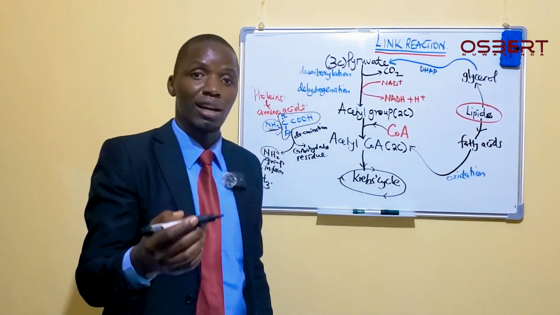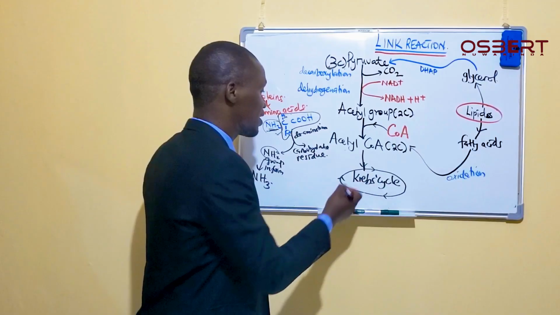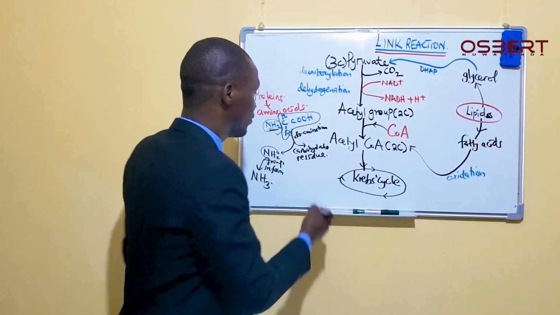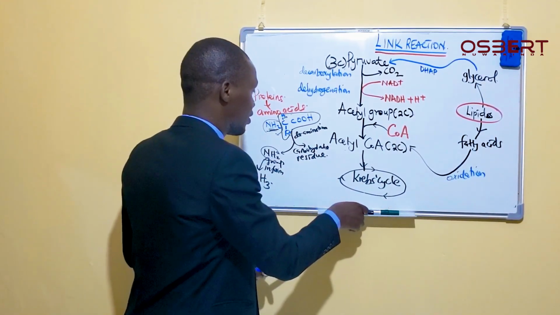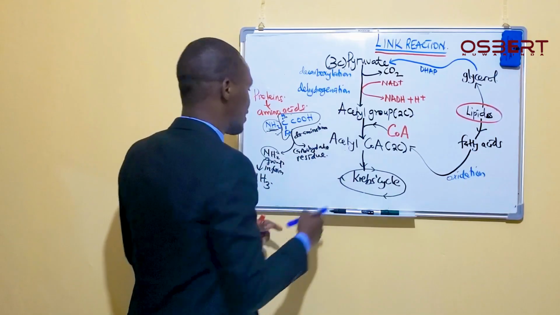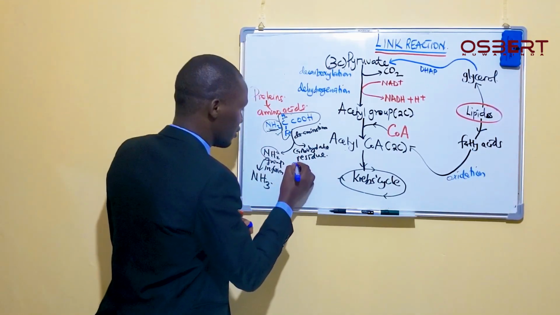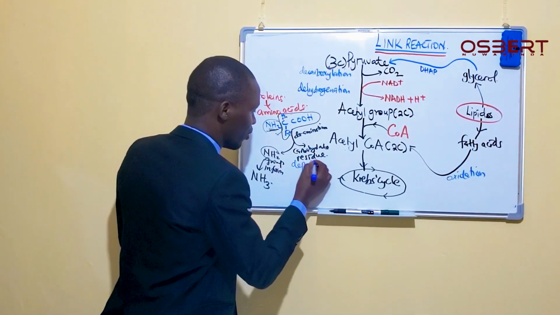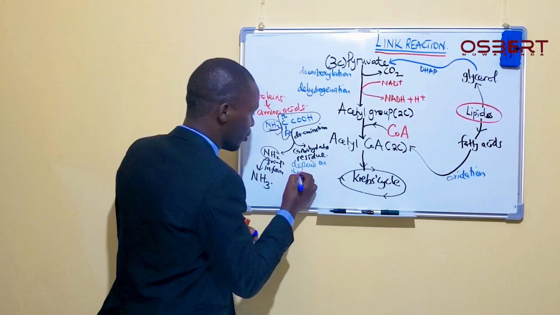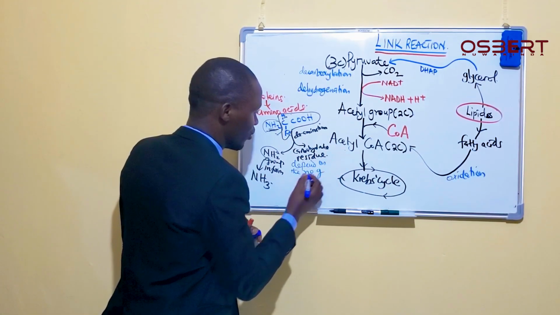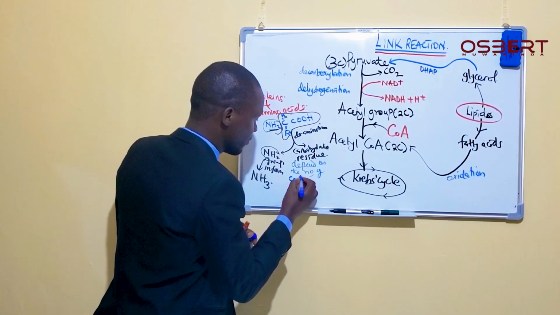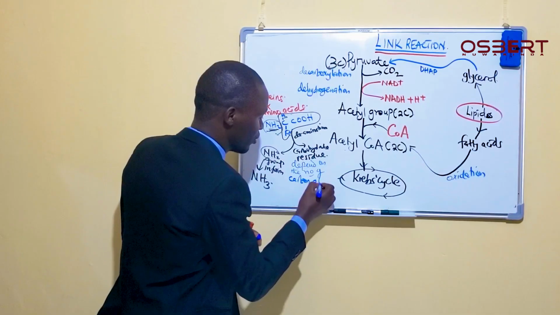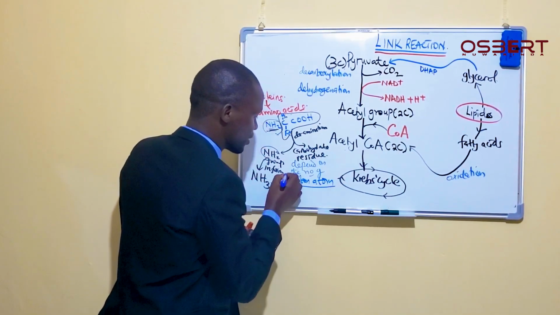How this residue is going to join the system will depend on the number of carbon atoms which are present within this residue.